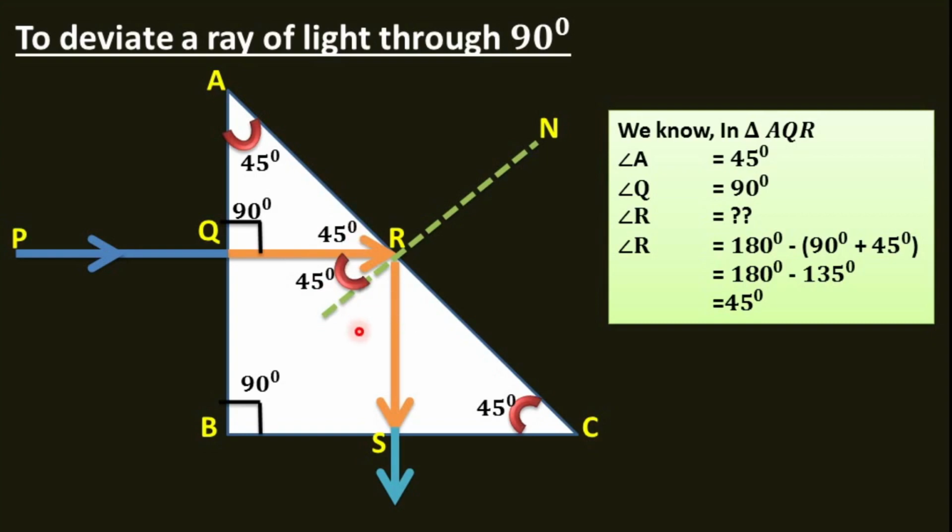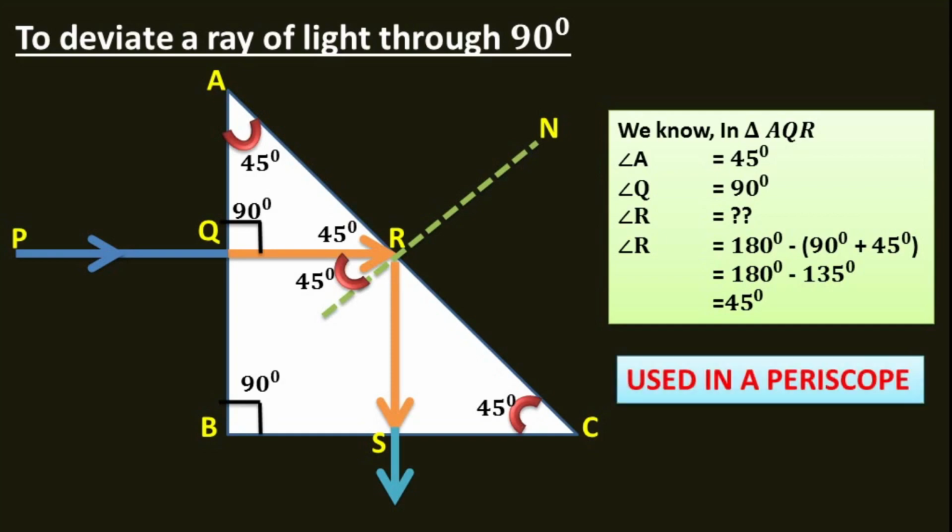This is the only method to construct a complete ray diagram for prisms. Watch this part again and again and draw the ray diagrams of the remaining prisms. Now this action of prism, that is to deviate a ray of light through 90 degree, is used in a periscope.